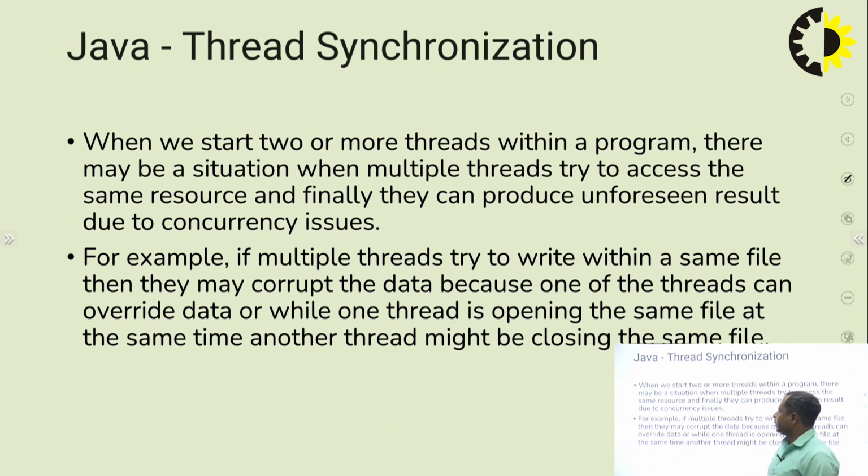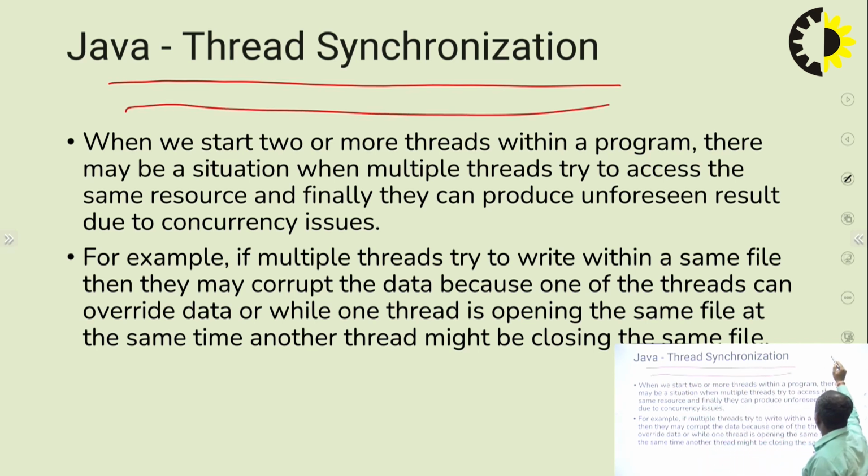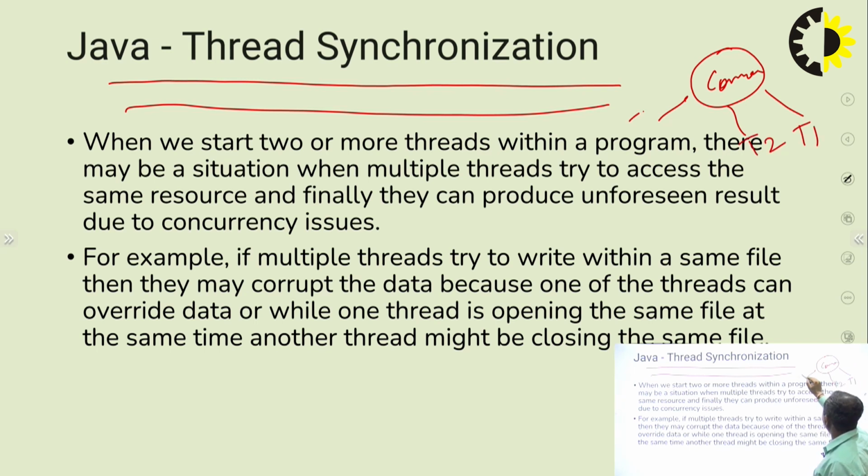Next, we will discuss what is thread synchronization. Thread synchronization means that if any common resource is shared by multiple threads like T1, T2, T3, and these threads execute simultaneously, sharing or updating this common resource, there may be a chance of inconsistency in data or inconsistency in that common resource.